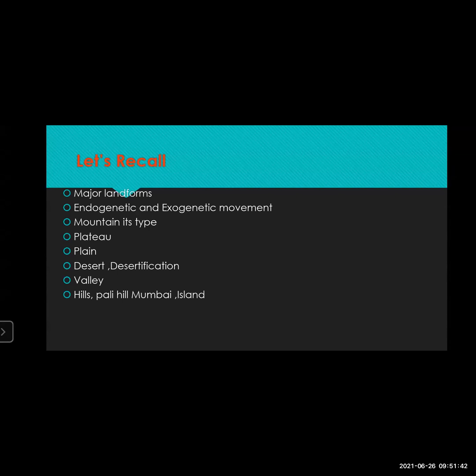We have also seen about the glaciers. The glaciers are the rivers of ice. We have seen the types of glaciers. The last thing that we have seen yesterday was an island, the island which is surrounded by water on all sides. We have seen the Andaman group of islands, Andaman and Nicobar, as well as we have seen the island Lakshadweep. So, students, this is what we have seen yesterday.